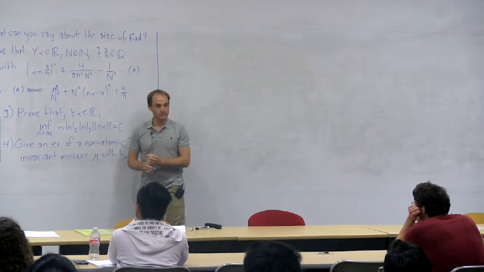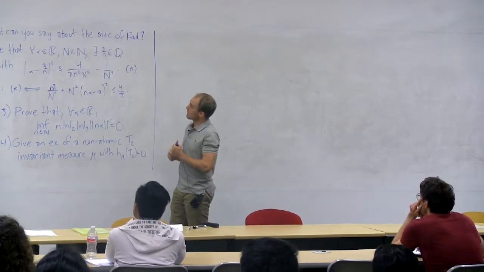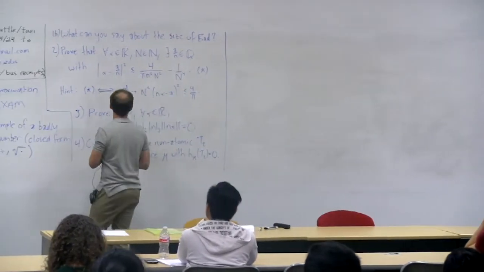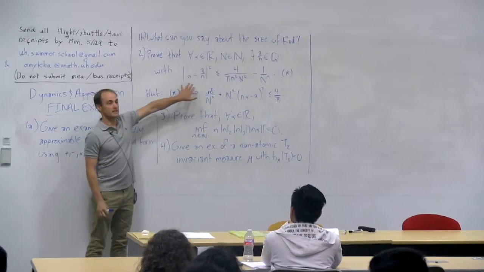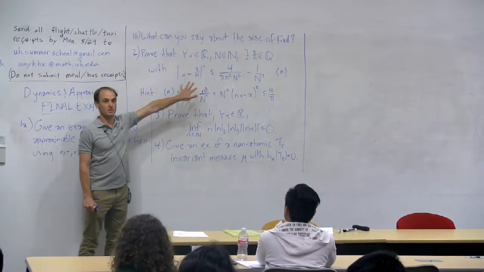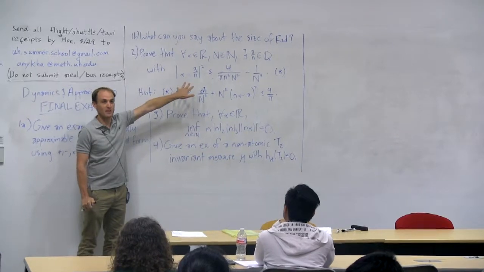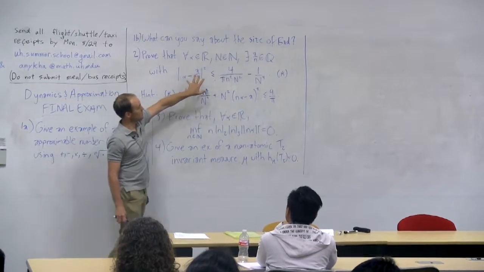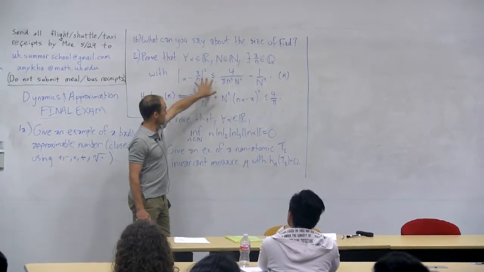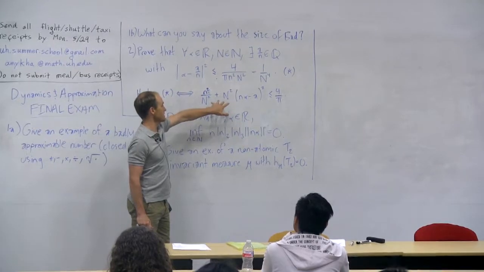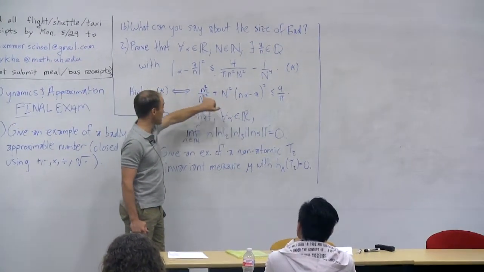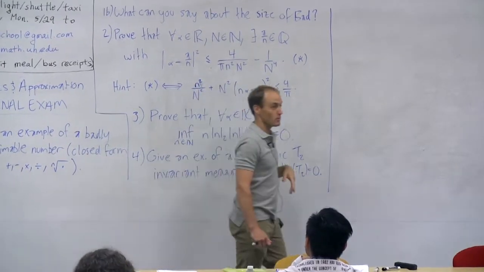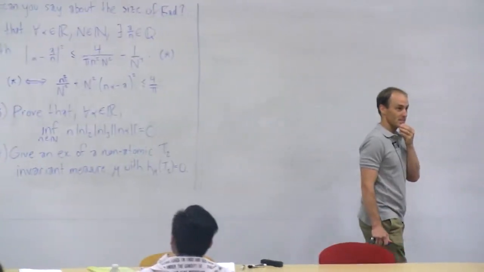Problem 2 is a weird problem. It says, prove that for every real number alpha and for every natural number capital N, you can find a fraction little a over n for which this inequality is satisfied. Does this inequality look very strange? It is somewhat contrived. That's the reason why I put the hint right here. The hint is that this inequality, if you rearrange it, is equivalent to the inequality I've written here: n squared over capital N squared plus capital N squared times (n alpha minus a) squared less than or equal to 4 over pi. So do you guys have any ideas about how to do this one?